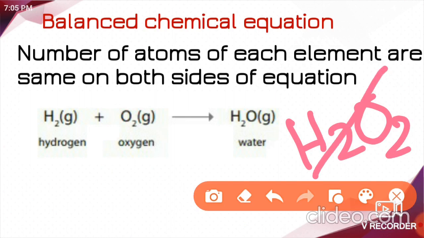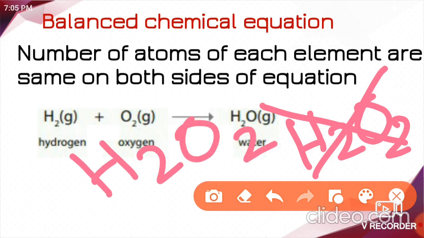But children, this is completely wrong. You need to note one point. While balancing the number of atoms of various elements on either side of the equation, the chemical formula of a substance should not change. So if you write like this, the chemical formula of water is going to be changed. Here when hydrogen reacts with oxygen, it's going to form water only. But if you write H2O2, then the chemical formula is changed. So you won't write like this. Then how can we balance this equation?